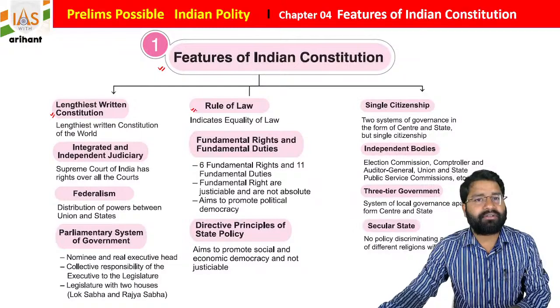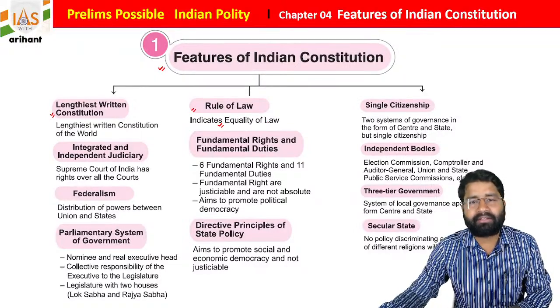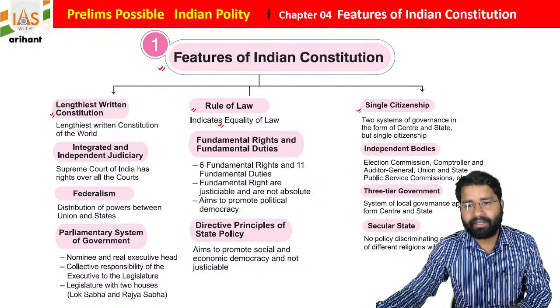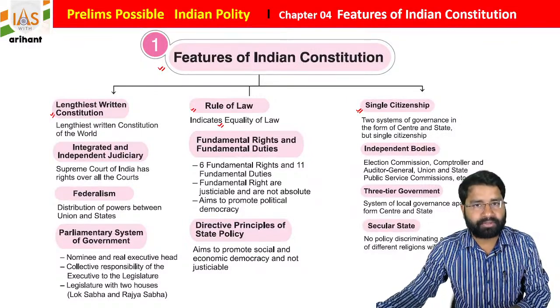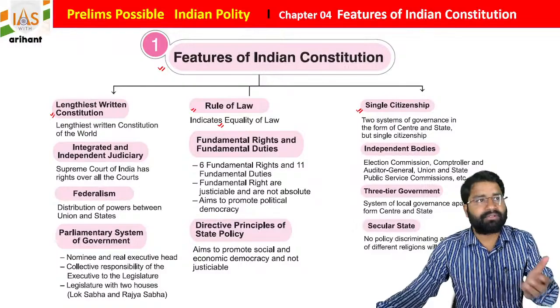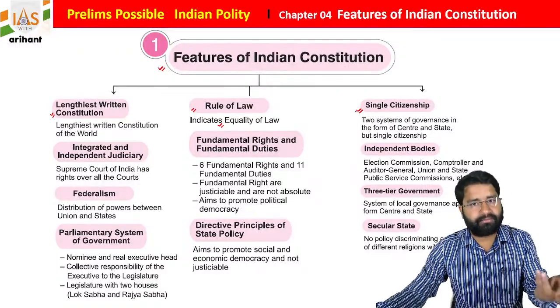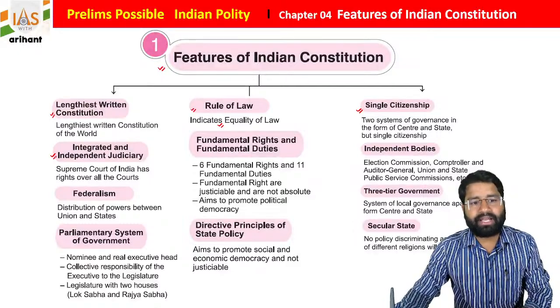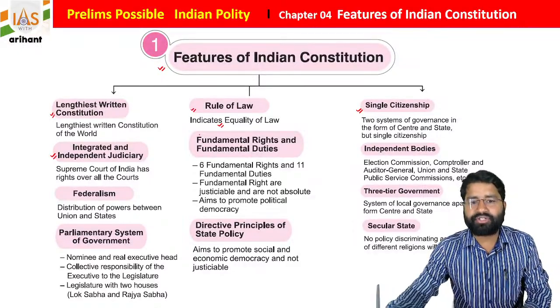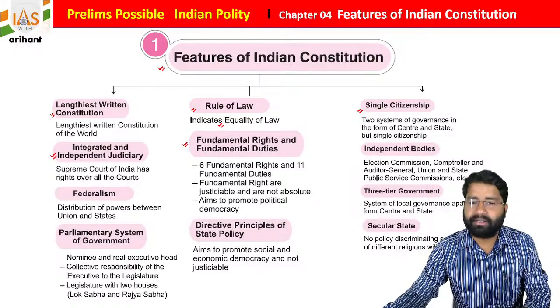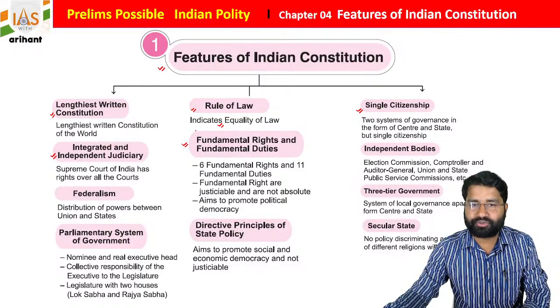Rule of law indicates equality before law. There is the single citizenship concept, which means that whichever state you belong to, you get the nationality of India only. We have an integrated and independent judiciary, and fundamental rights and fundamental duties in our Indian constitution.